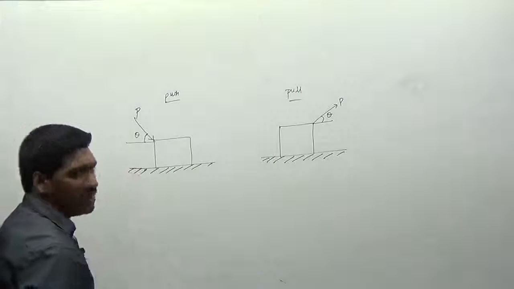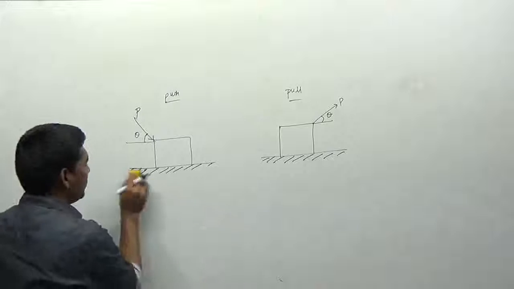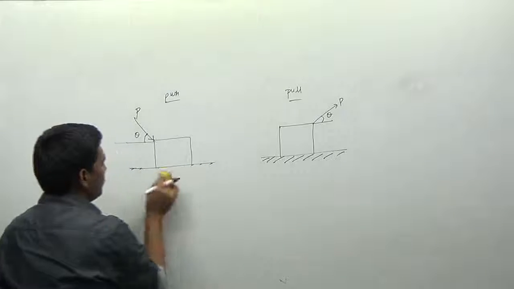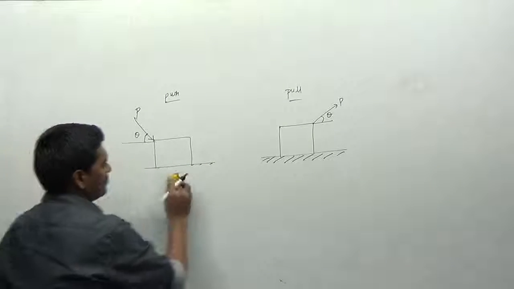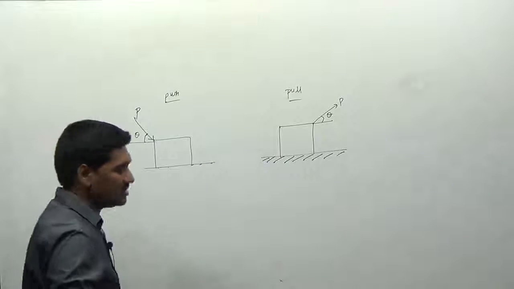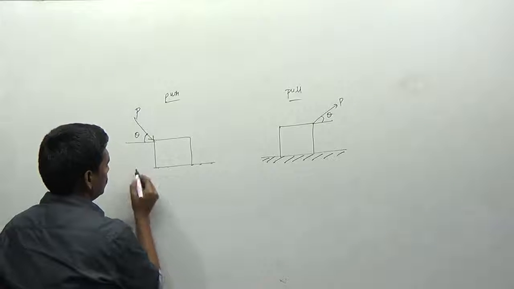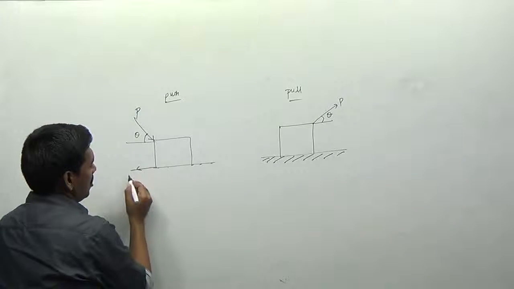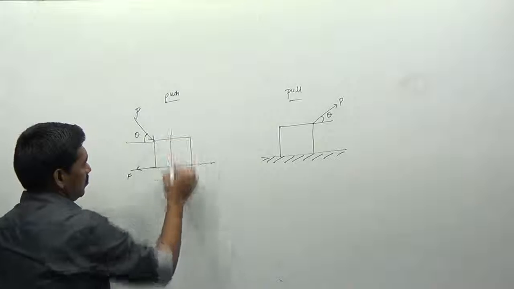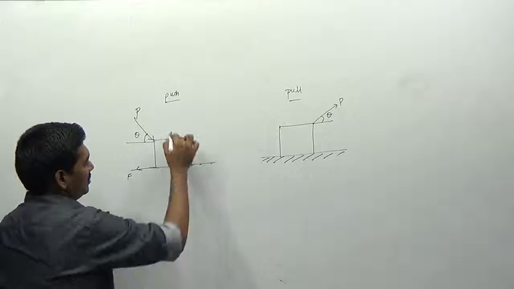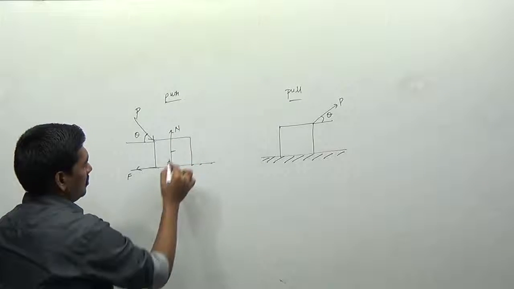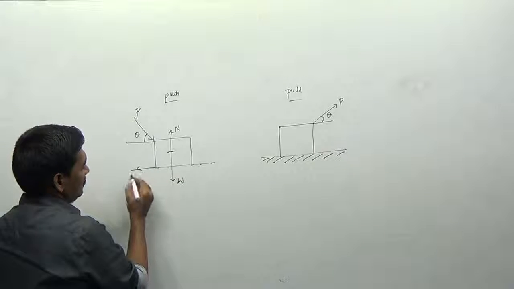Okay. Now try to draw the free body diagram. I am drawing the free body diagram directly on this body. So what will generally happen? Frictional force will always act in the opposite direction. What about weight? Normal reaction always acts in the upward direction, and there is the frictional force F here.